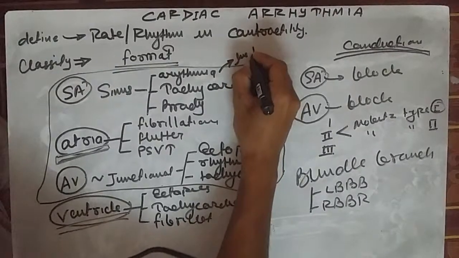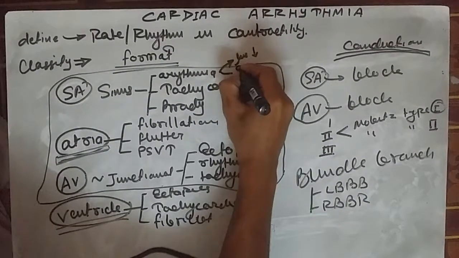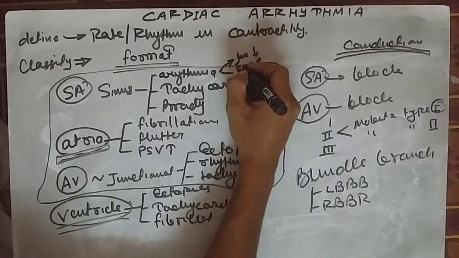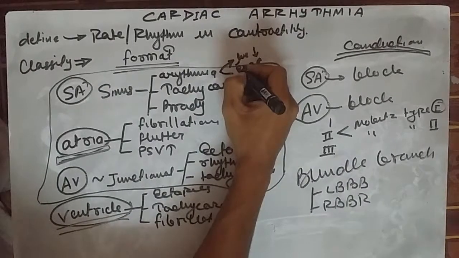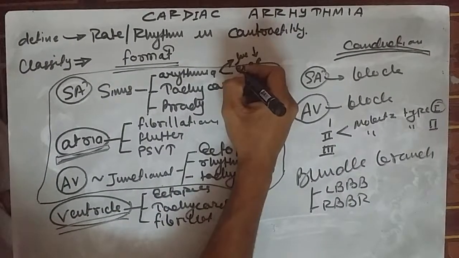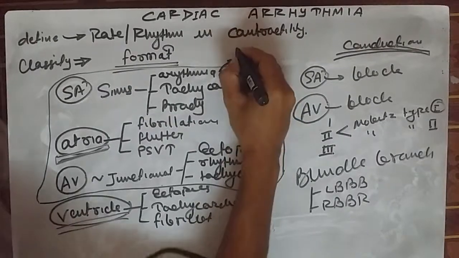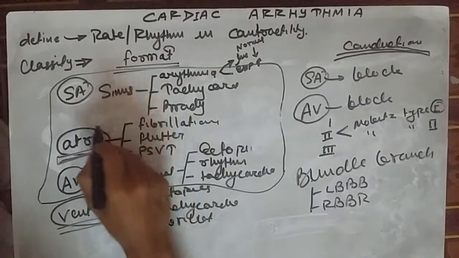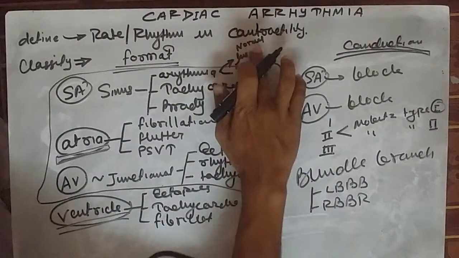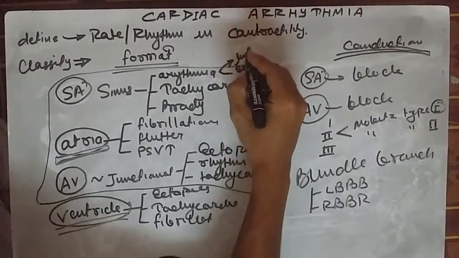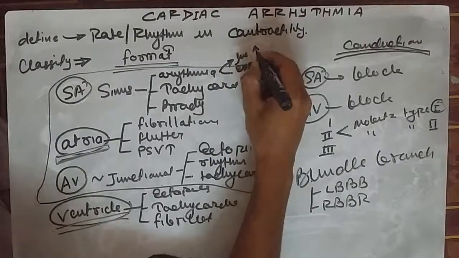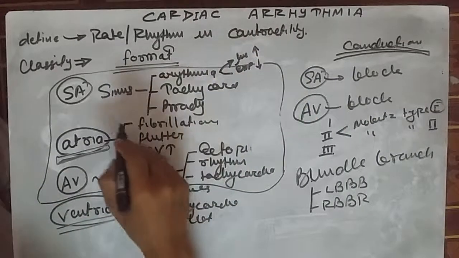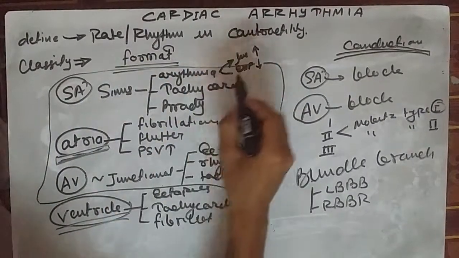At the time of inspiration the heart rate is reduced, and at the time of expiration the heart rate increases in a normal person. But in a sinus arrhythmia patient it is usually reversed. If the heart rate increases during inspiration and decreases during expiration, that is called sinus arrhythmia. So one should remember this.